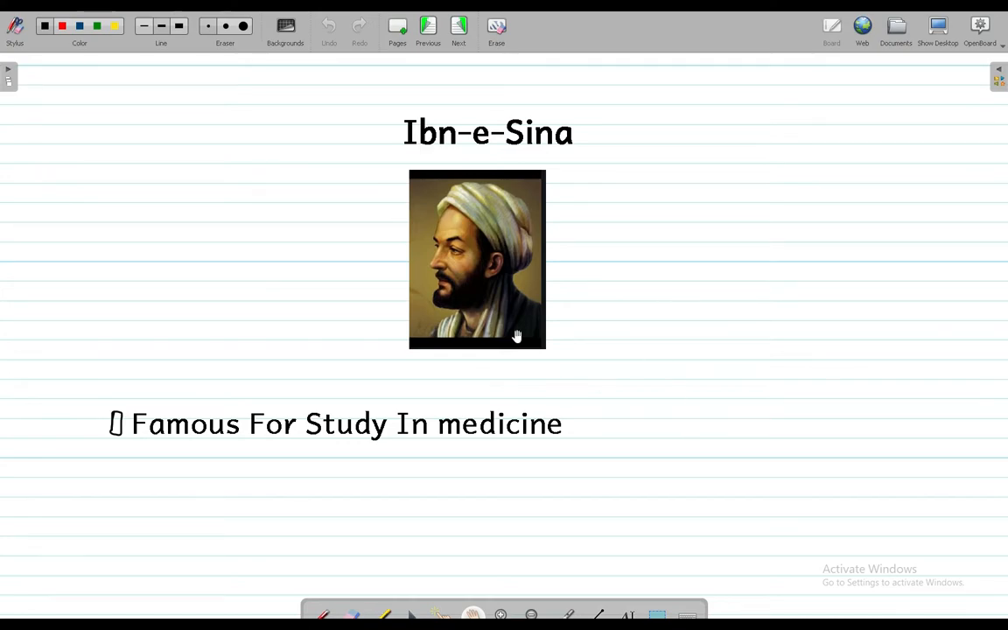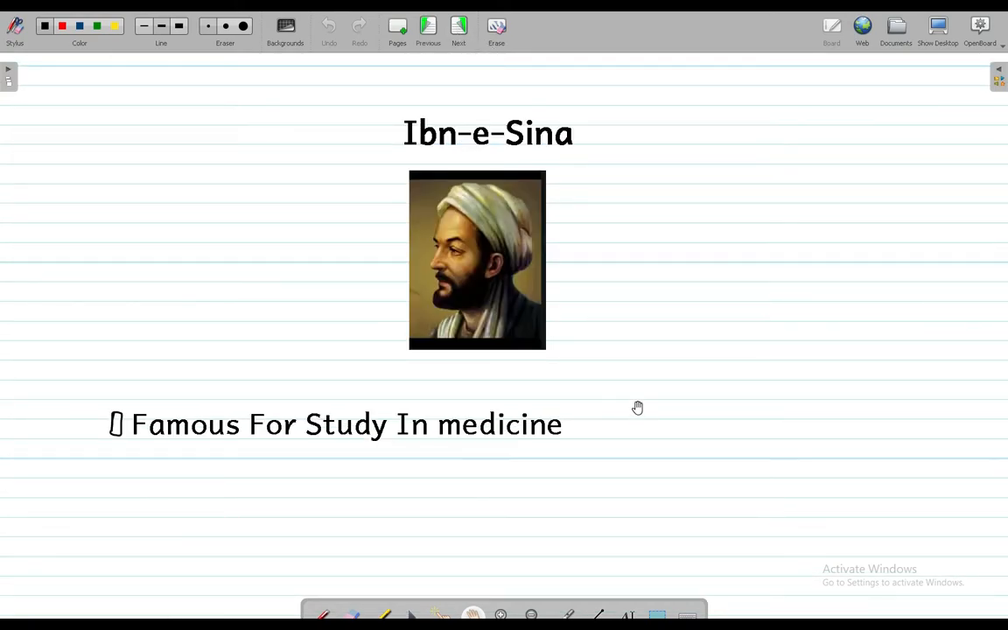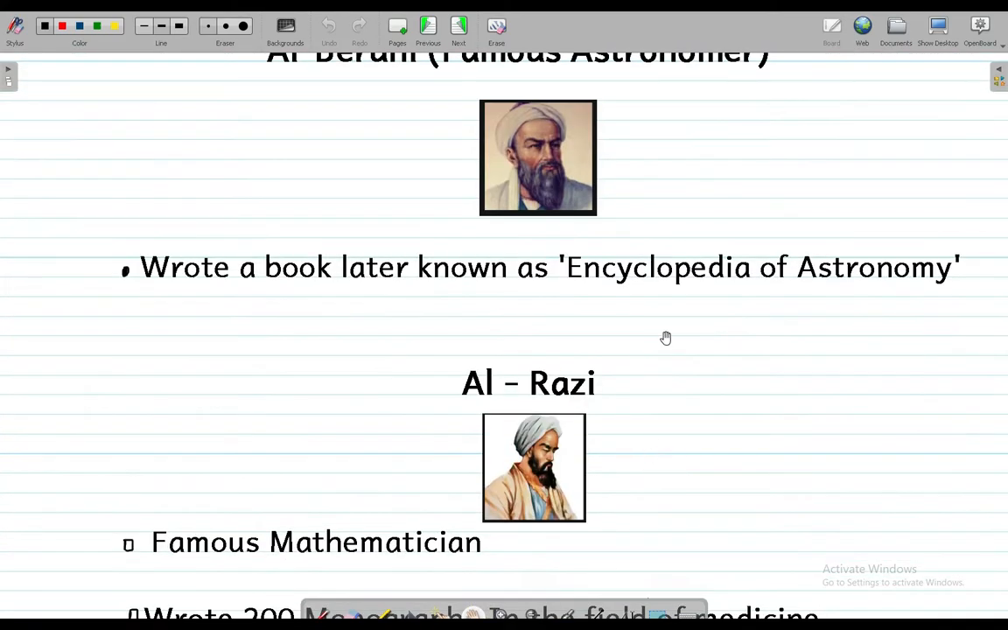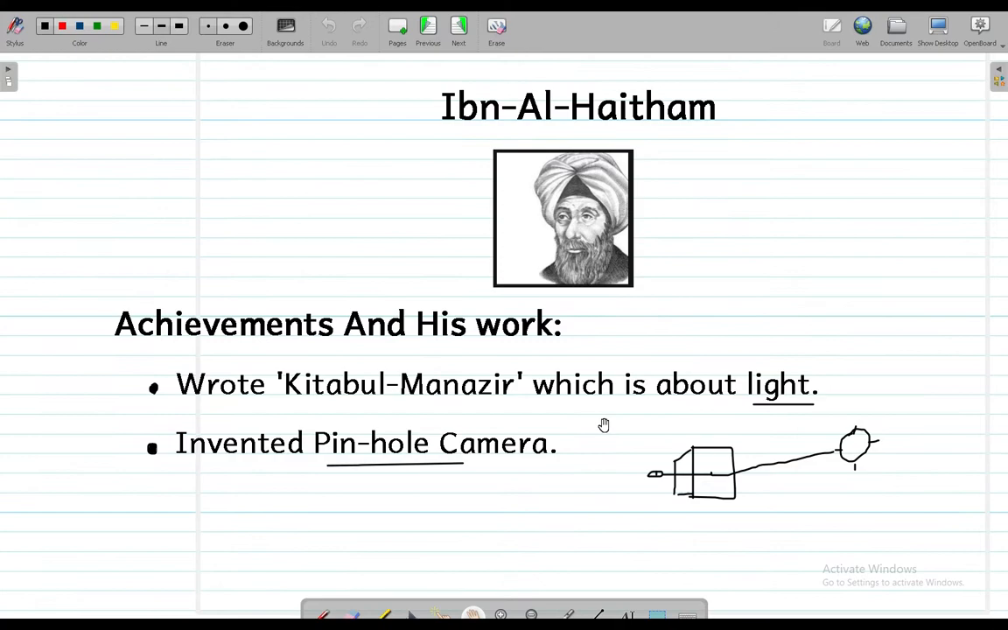Now let's summarize all the work of our Muslim scientists. First of all, you have to learn the books they wrote, like Hisabul Jabr and Al Muqabra, and apart from that, the things they invented. If you want to learn more about these Muslim scientists, you can check the internet and research it. But if you just need to get over with it, you can just learn the names of the books and the achievements they achieved.